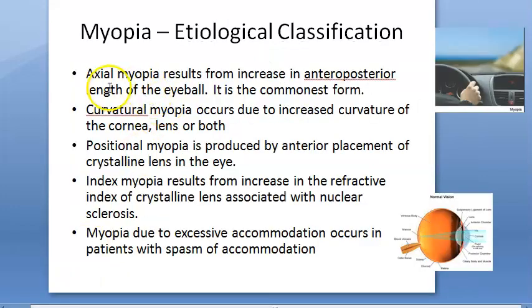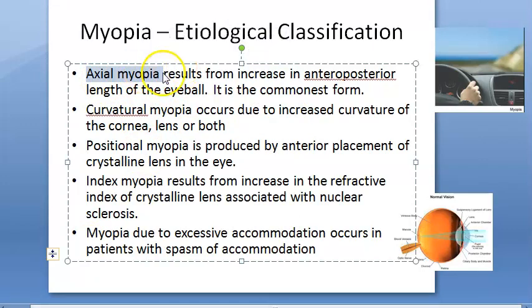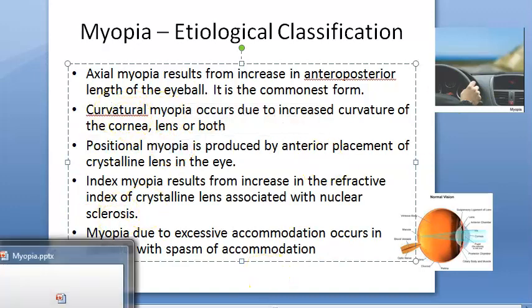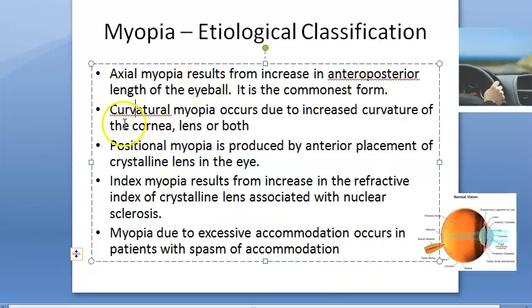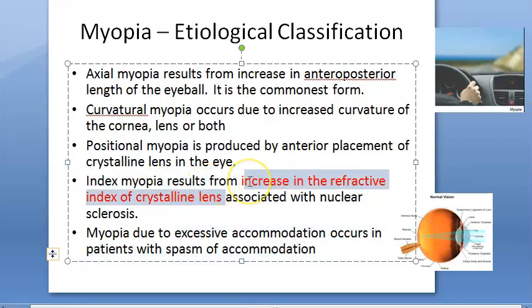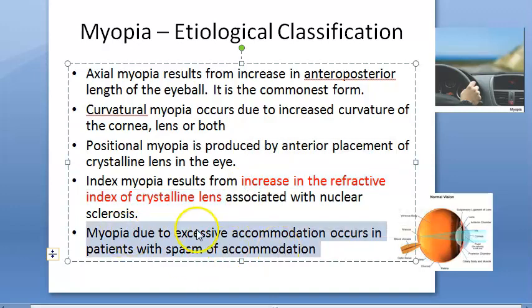Just let us look at all the causes here. Axial myopia from increased antero-posterior length of the eyeball, commonest. Then you have curvatural myopia, increased curvature of the cornea, lens or both. So the curvature is more. But in the options what they have actually given, they are telling the thickness, the viscosity. Let us see if it is there anywhere. Positional myopia because of the placement of the lens, the way it is placed. Index myopia, increase in the refractive index of the lens. So here the refractive index is increasing, okay, and then myopia due to excessive accommodation due to spasm, okay.